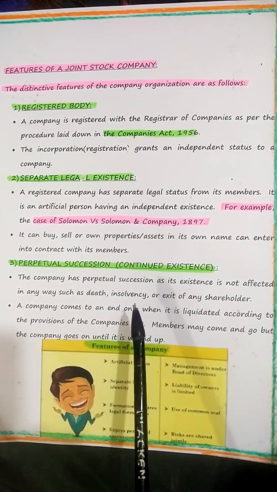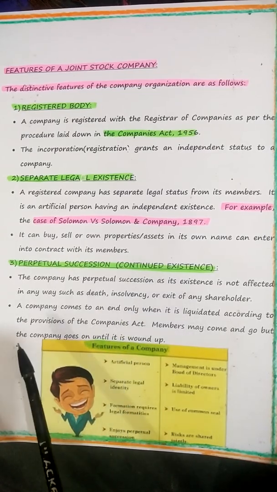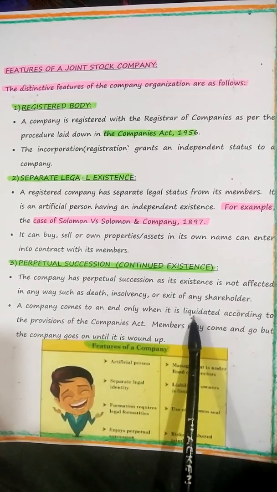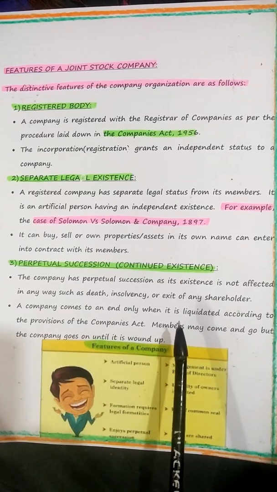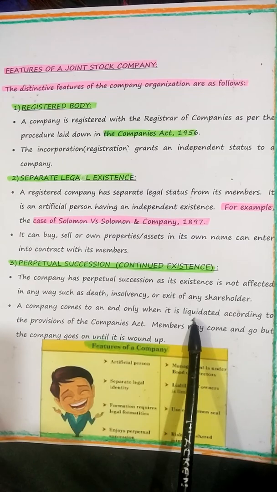It cannot come to an end just because of death, just because of insolvency or exit of any shareholder. A company comes to an end only when it is liquidated. What is liquidated, children? As I told you, can anybody remind them? Yes, you can. It's nothing but winding up of affairs, closing down of the company. Dissolution of the company, call it as liquidated.